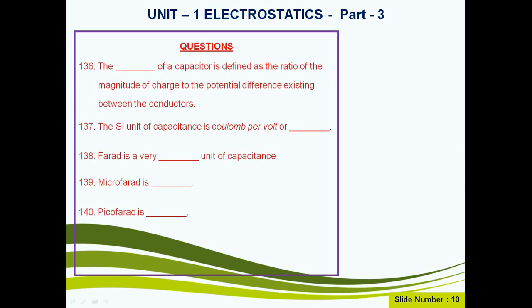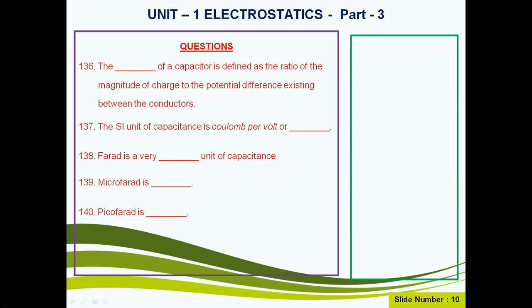Now we are going to see the answers for questions 136 to 140. Question number 136. The capacitance of a capacitor is defined as the ratio of the magnitude of the charge to the potential difference existing between the conductors. We know C equals Q by V.